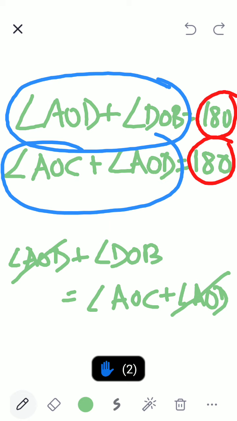Correct? On both sides, children, you all know equations, right? Who doesn't know? Who doesn't understand why angle AOD and angle AOD get cancelled on both sides?